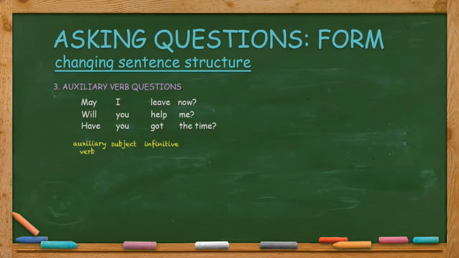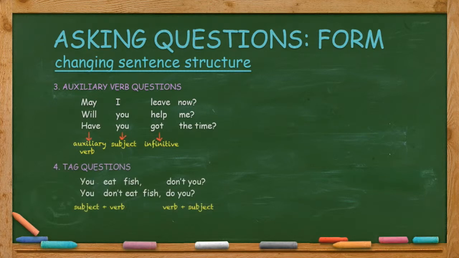3. Auxiliary verb questions. May I leave now? Will you help me? Have you got the time? May, will, and have are auxiliary verbs. I and you are subjects. And leave, help, and got are the main verbs in the infinitive form.